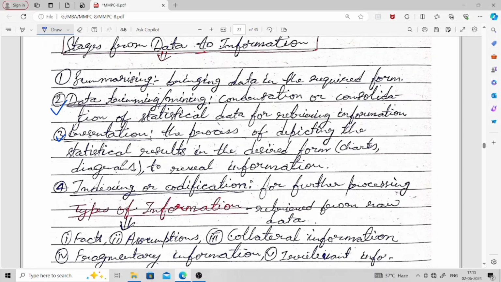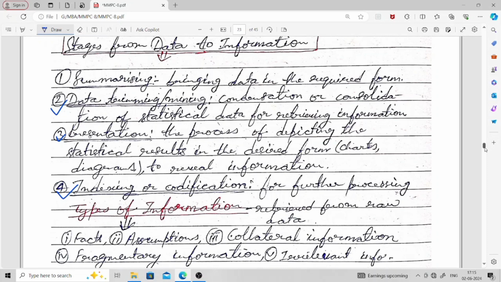Then the next stage that you have is indexing or codification. Whatever information you got, you have to codify, so that you can use it for further processing. So that's what is given here: for further processing we codify the information which we get.